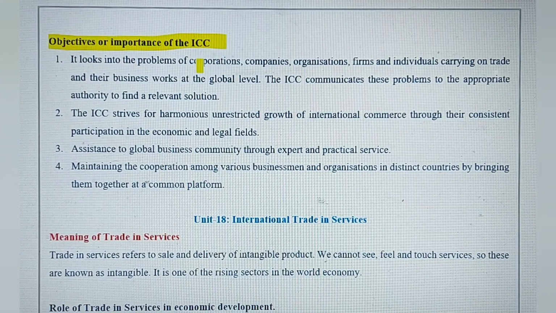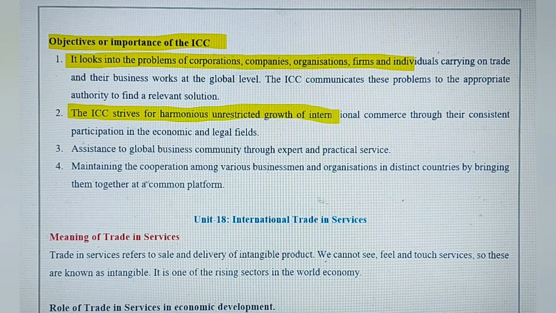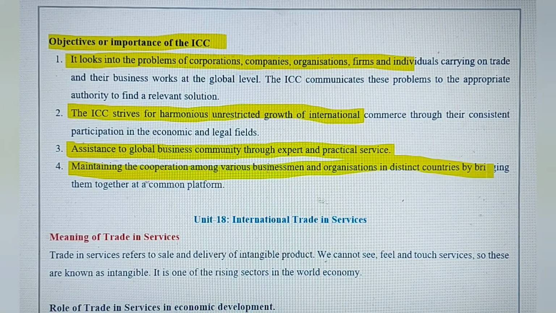So let's see a few important points. It looks into the problems of corporations, companies, organizations. Then it always strives for harmonious, unrestricted growth of international trade and commerce. Then the third one is assistance to the global business community through expert advice, and maintaining cooperation among businessmen and organizations in distinct countries by bringing them together on a common platform.